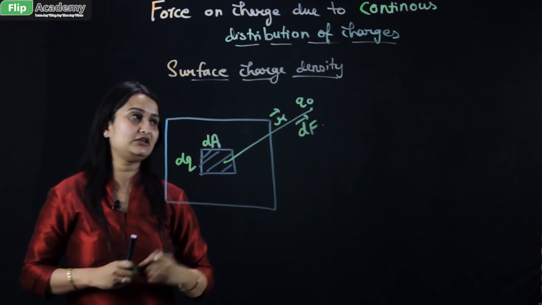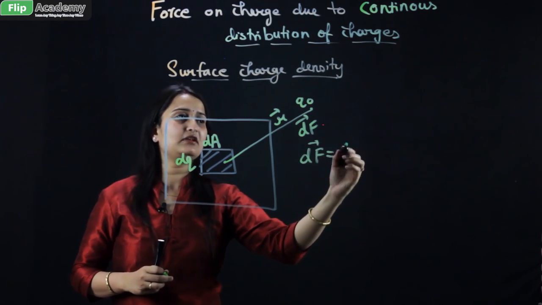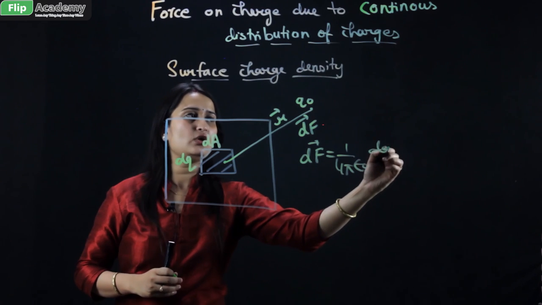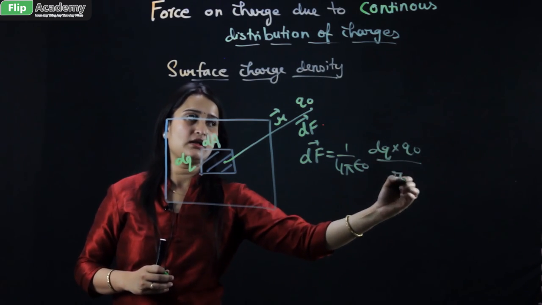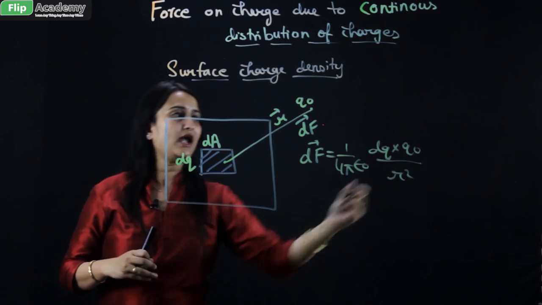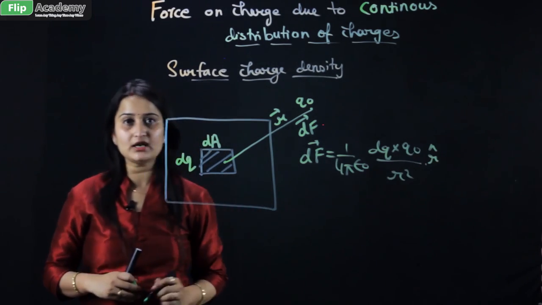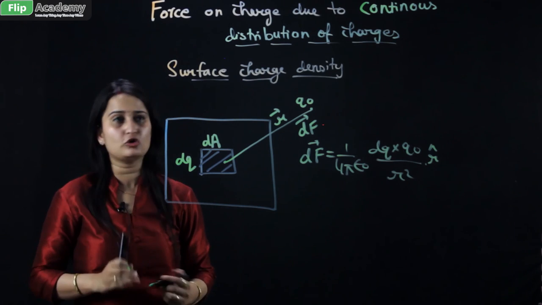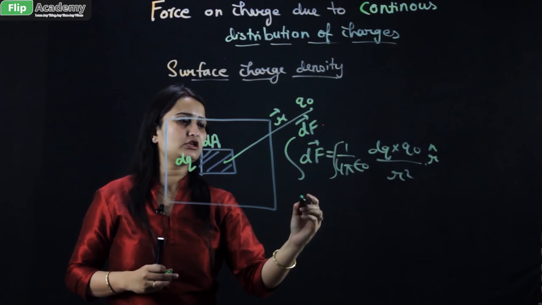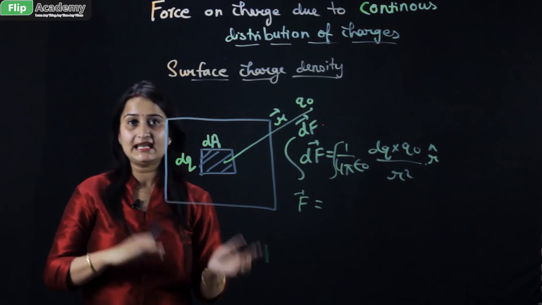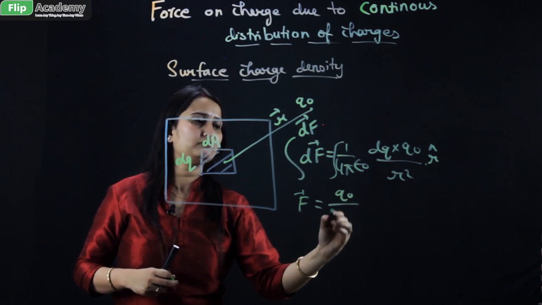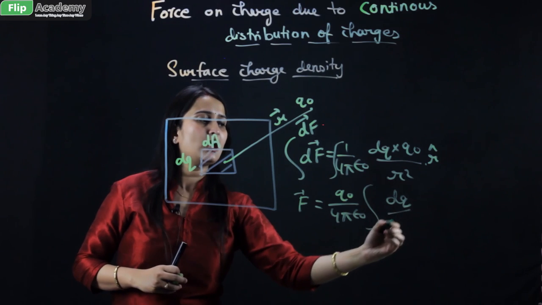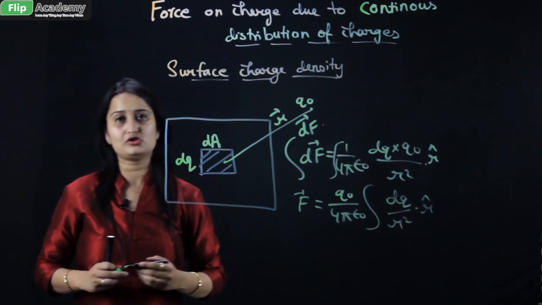So again use Coulomb's law in this condition. Coulomb's law: dF is given by 1 by 4 pi epsilon naught, q1 and q2. In this condition q1 is dq and q2 is q naught, upon r square, where r is the distance between the two, and it is a vector quantity, so we represent it by a unit vector. Now we have to remove the differentiation sign because we have to find the total force, so integrate both sides of the equation. You will get capital F equals, taking the constant q naught upon 4 pi epsilon naught out of the integration, integral of dq upon r square with r vector on top of it.